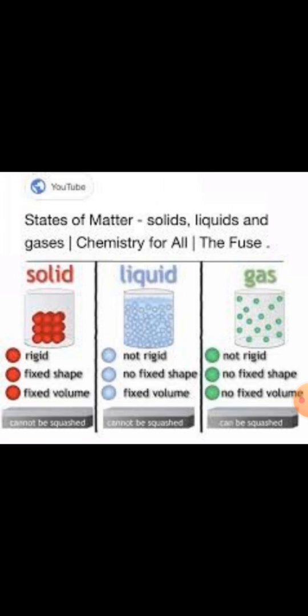The second comparison is that solids have a fixed shape, because particles are arranged in a regular pattern. Liquids do not have a fixed shape, and gases also do not have a fixed shape. And the volume of solids is always fixed, and the volume of liquids is also fixed, but gases do not have a fixed volume. Hope you have understood the comparison of the properties of solids, liquids, and gases.